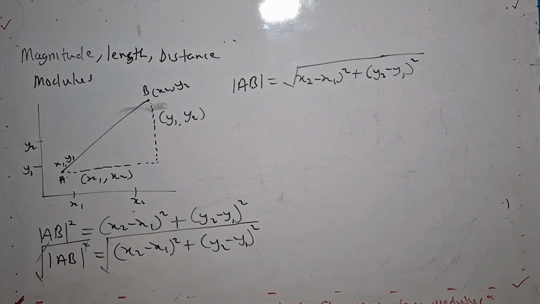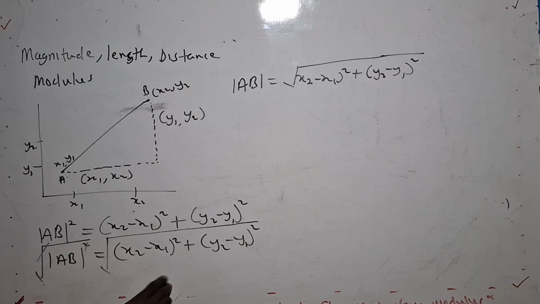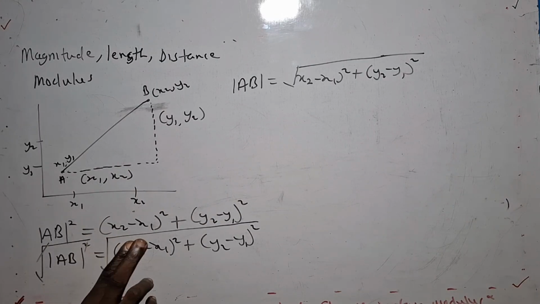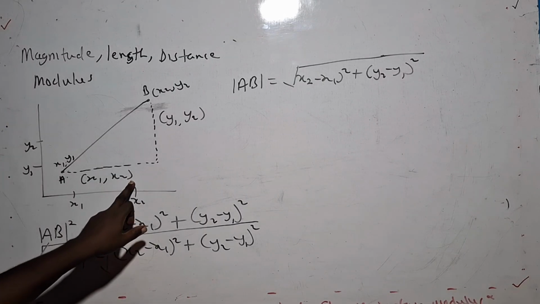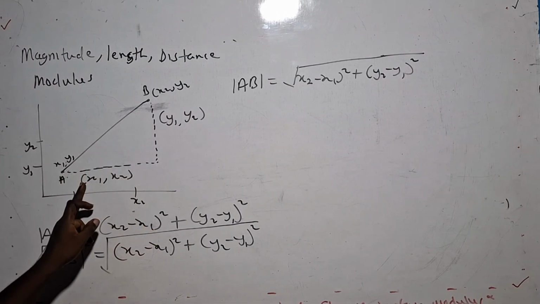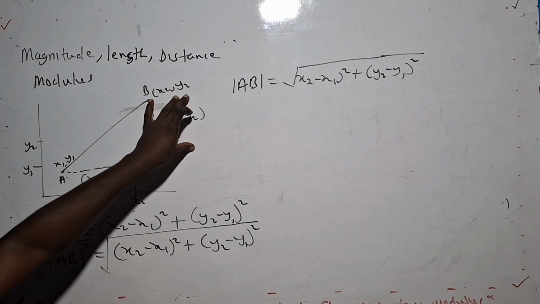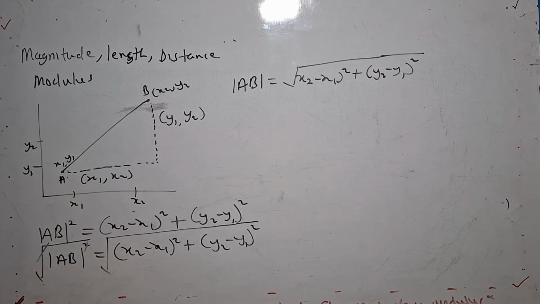The midpoint formula is different from the distance formula. Why did we use x2 minus x1? In Pythagoras, in a right angle, we need only one number for each side. So we subtract the first x coordinate from the second to get a single number, then we do the same for y, and then we apply the Pythagoras theorem.